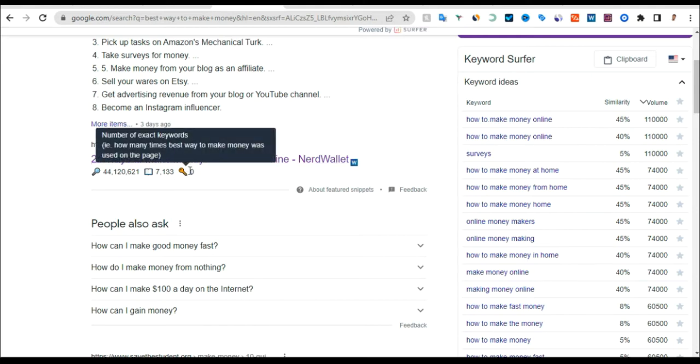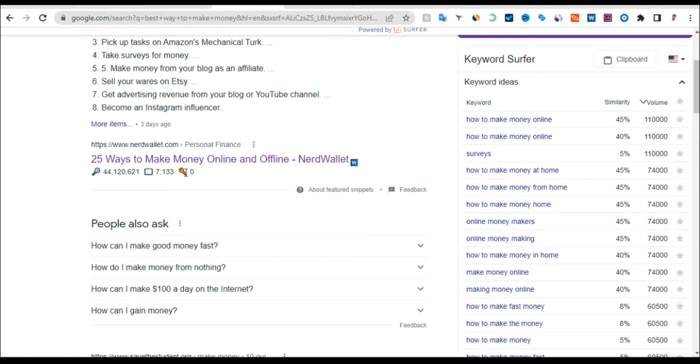You can see the keyword, it didn't mention it a lot. It shows how many times best way to make money was used on this page. You can see that it's ranking for best way to make money, but it didn't use this keyword a lot. So you might use this keyword like 4 or 10 times or 30 times. It just depends on you.